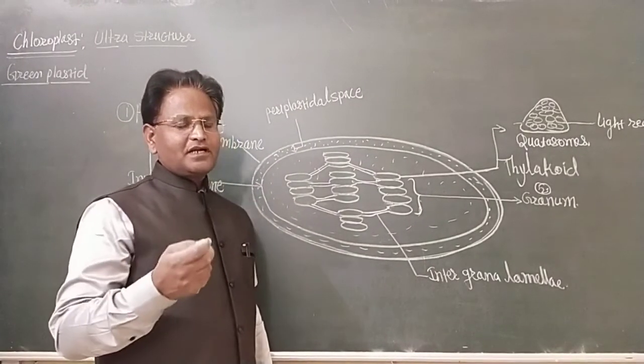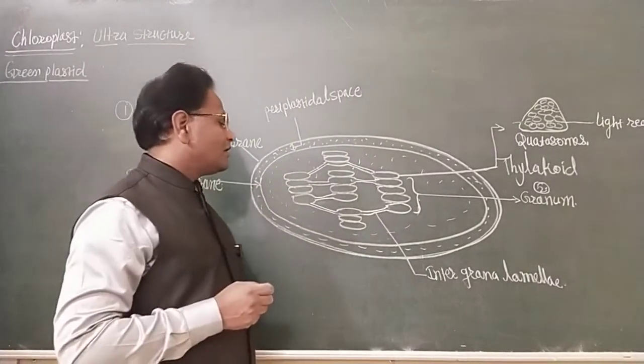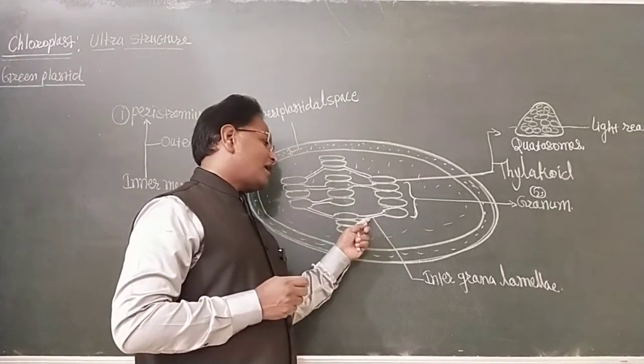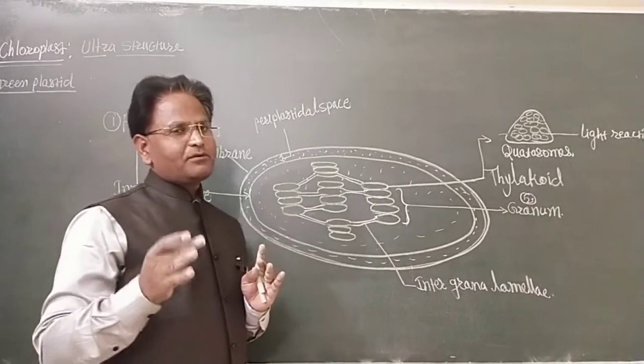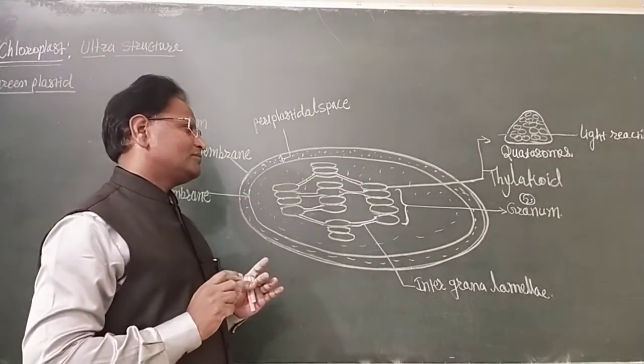The carbon dioxide is first fixed by intergrana lamellae due to the presence of some enzymes.